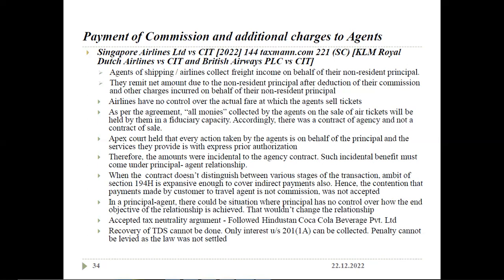Actually, in this case, section 172 will not be applicable. So you have to deduct TDS as per section 194H. They didn't do that. So interest as per section 201(1A) will be levied.